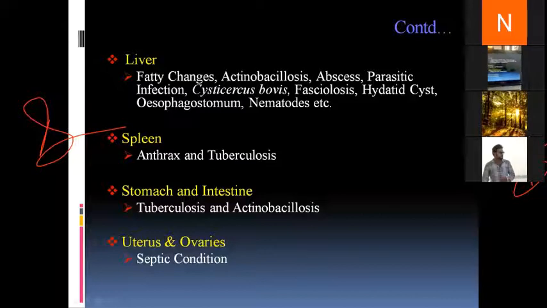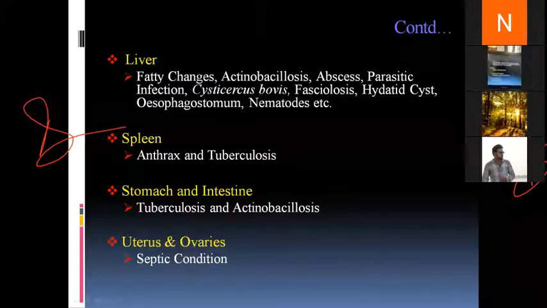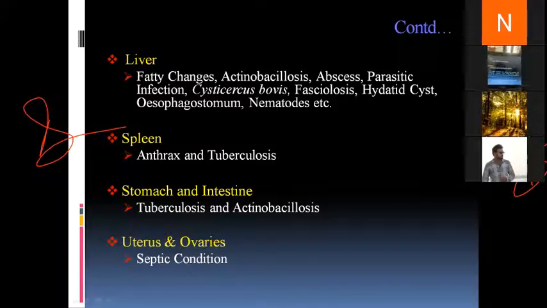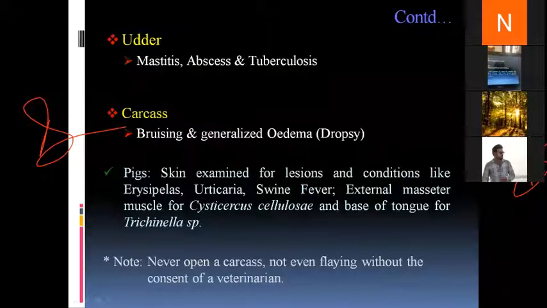In uterus and ovaries, we look for septic conditions. Next, in udder, we look for pathological lesions related to mastitis, presence of abscess or tubercles in case of tuberculosis. And when we look at the carcass as a whole, we look for situations such as bruising and generalized edema. Please move to the next slide.